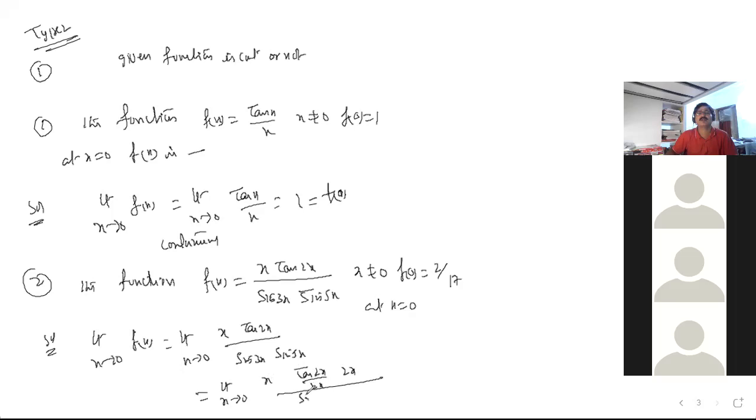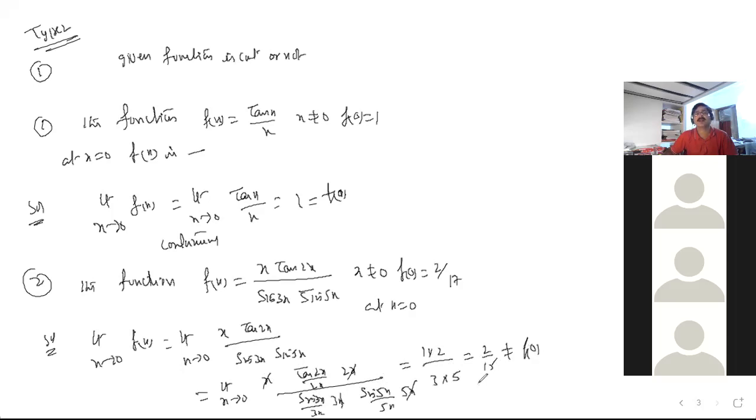In the denominator also we have to multiply and divide with 3x here, and another one, multiply and divide with 5x here. X is gone. So what is the answer? 1 into 2 divided by 3 into 5. So 2 by 15 we are getting, which is not equal to f of 0.